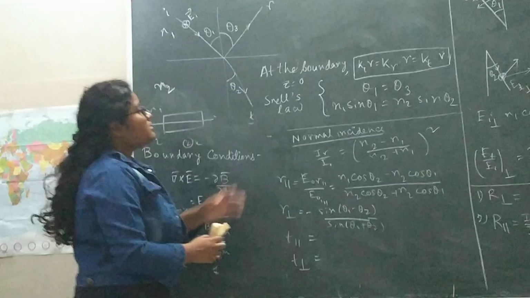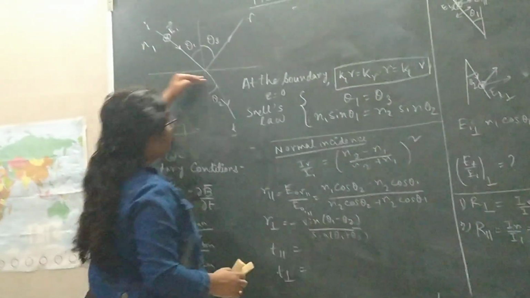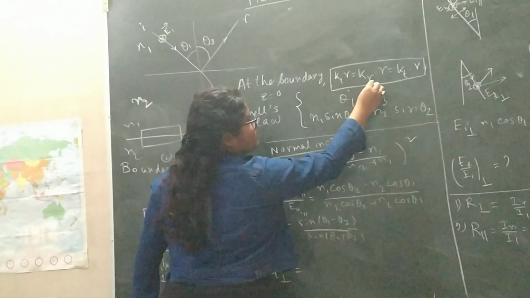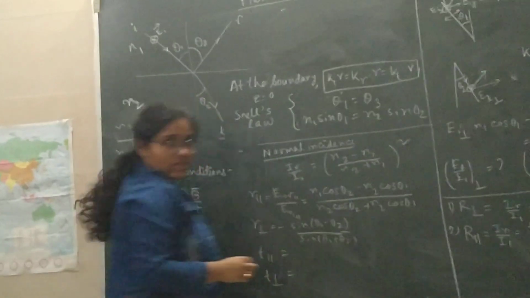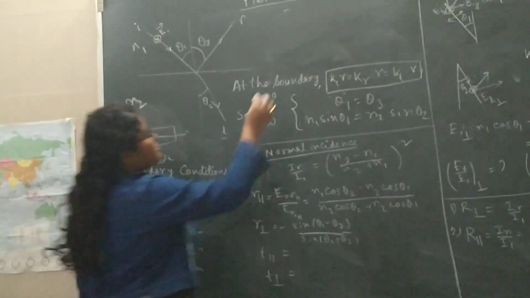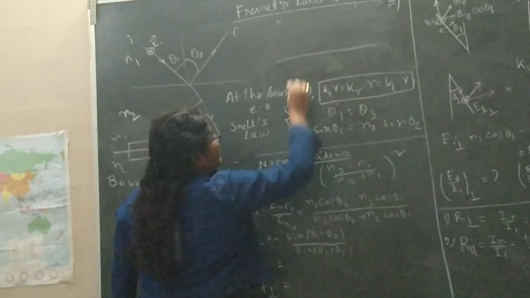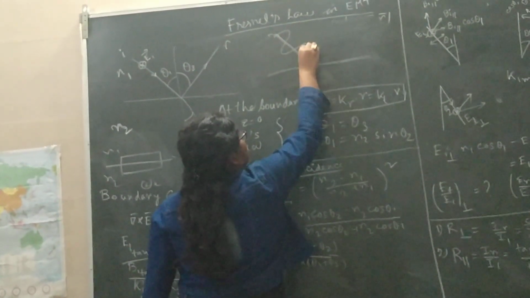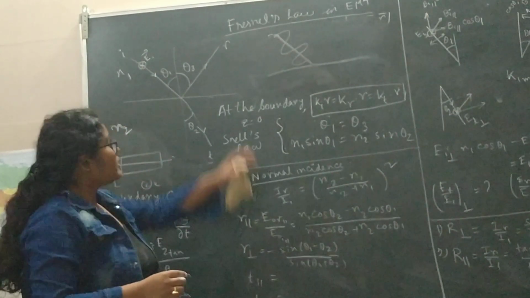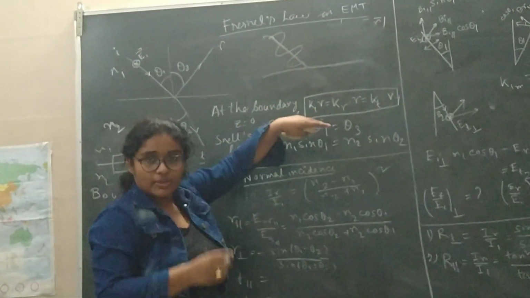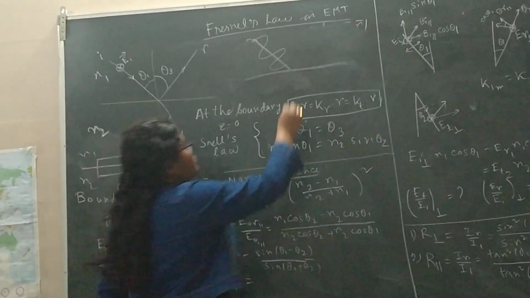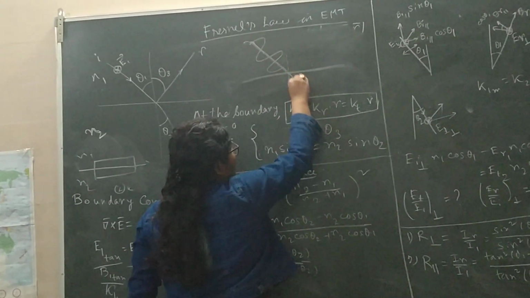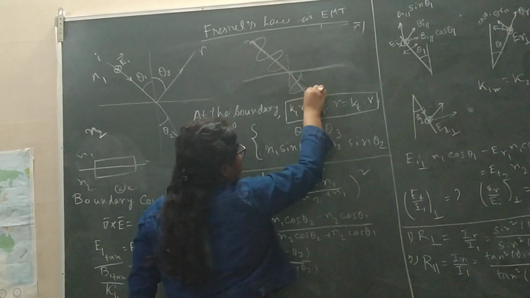So now at the boundary, what happens? At the boundary, K1 dot r equals Kr dot r equals Kt dot r. Why is it so? Because suppose you have an interface here and you have a wave that is propagating like this. You have to assume it physically, that this is a wave, so it has some crest and trough. So at the interface, the transmitted wave also has the same phase.